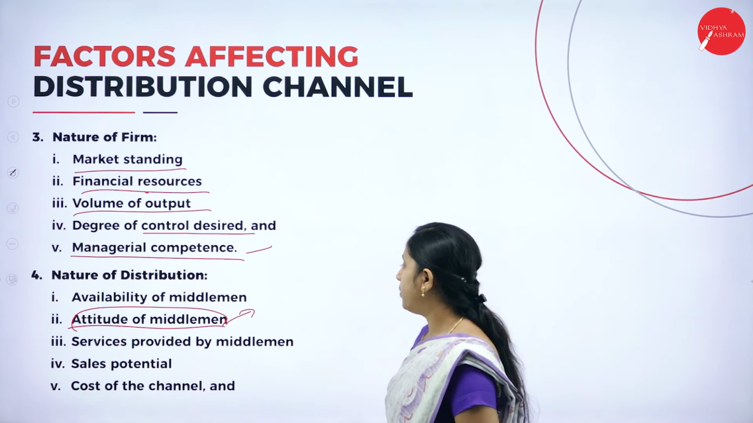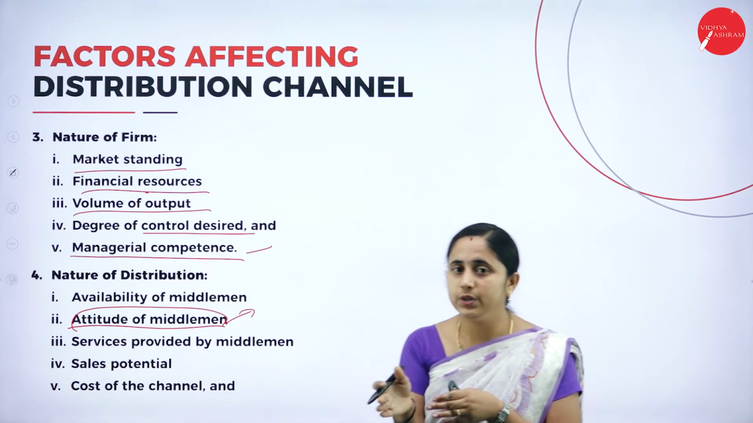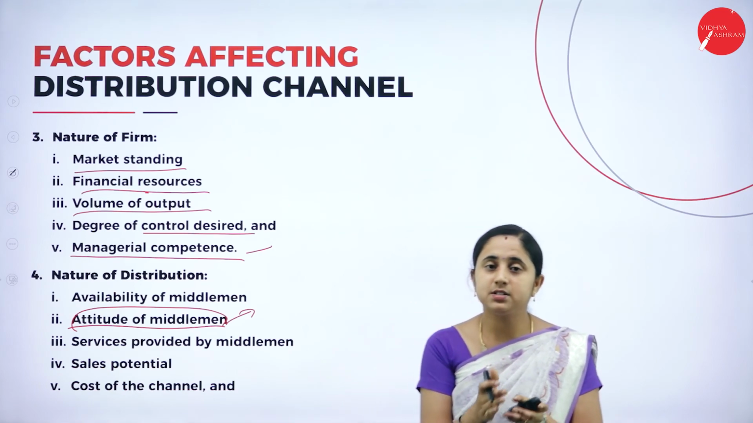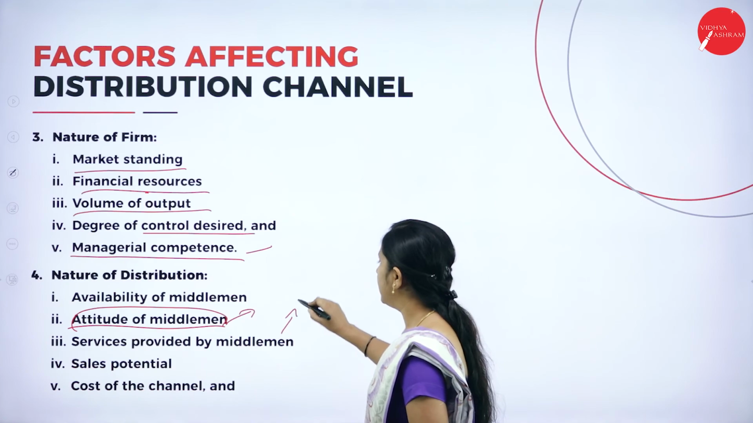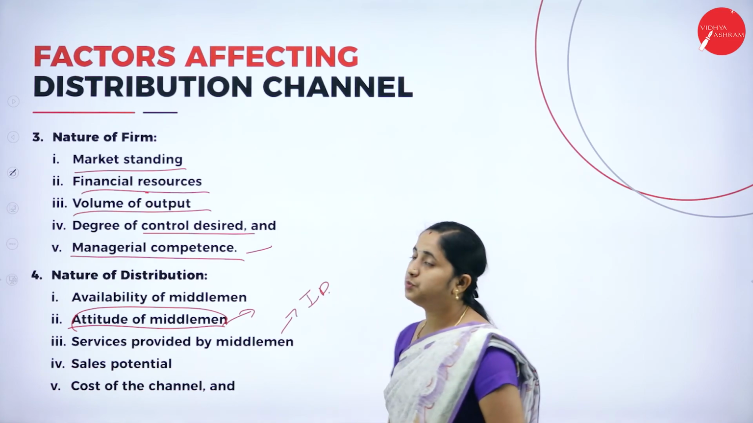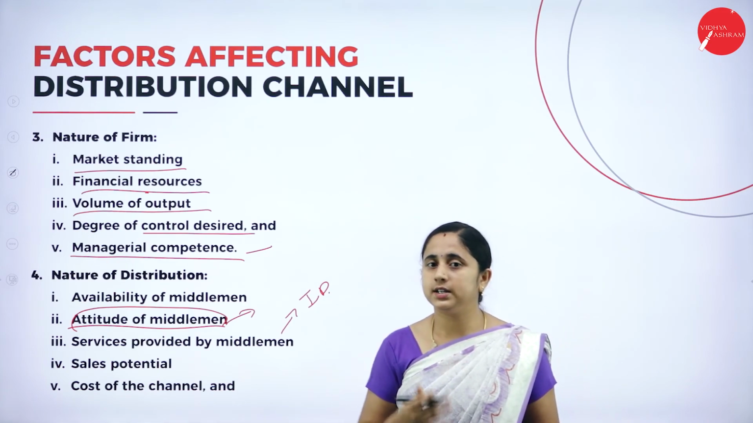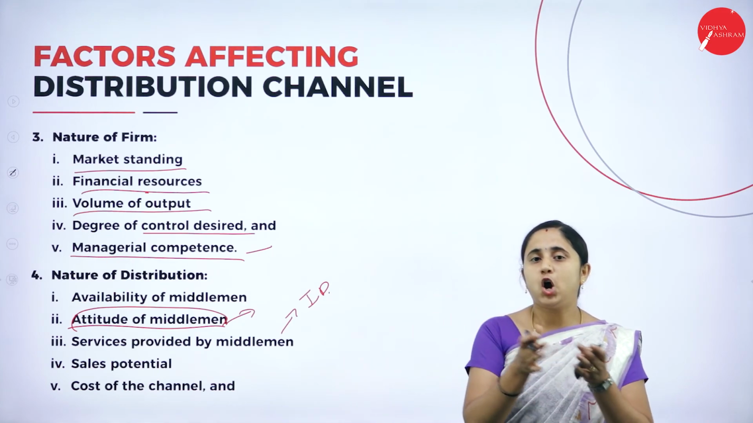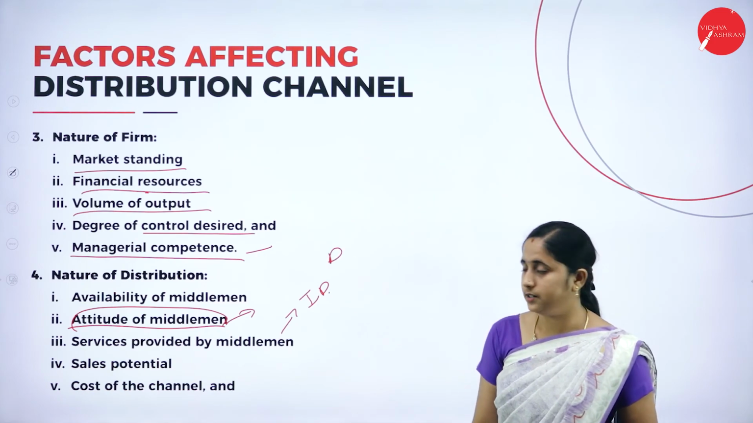Then service provided by the middleman. If the middlemen work effectively for your organization, then you will go for the indirect distribution channel. If you are providing incentives, bonus and motivating them, but they are not working effectively, you are going for direct distribution channel.